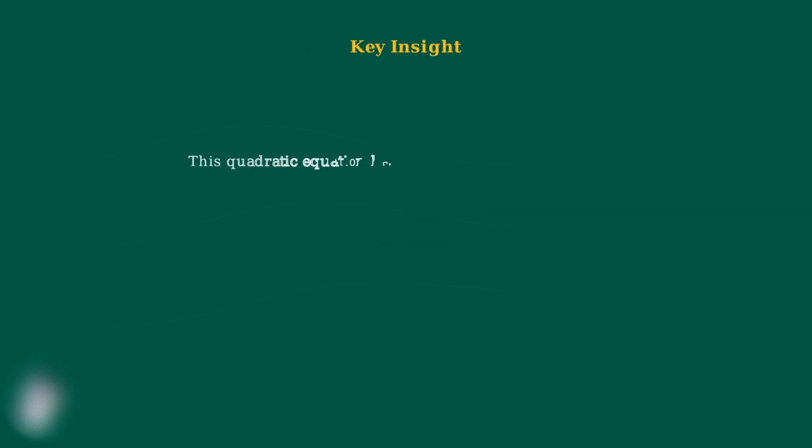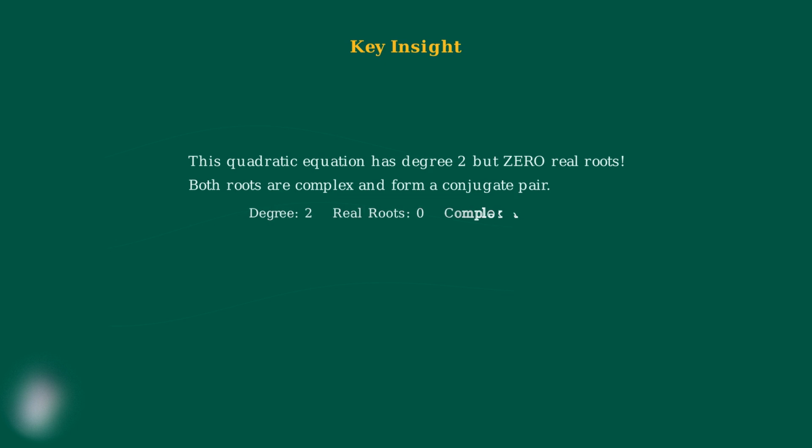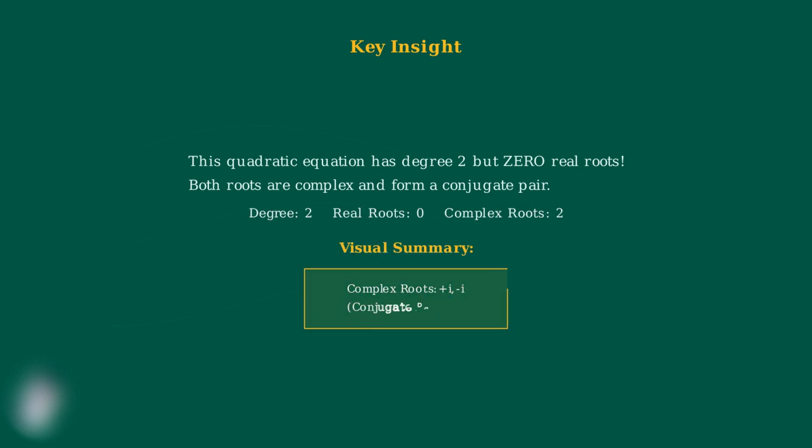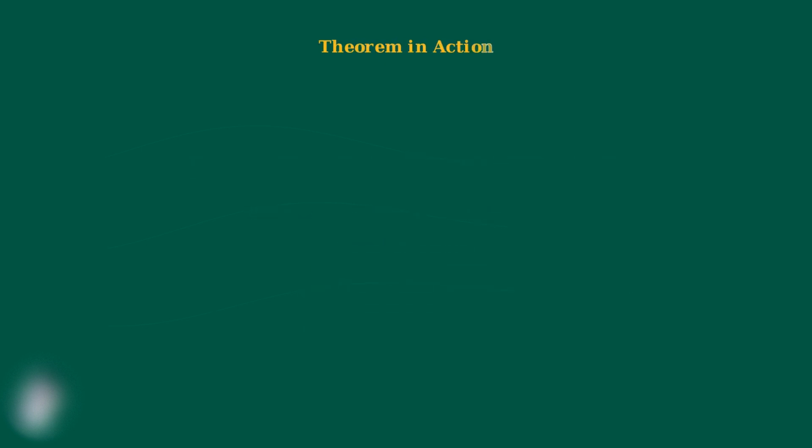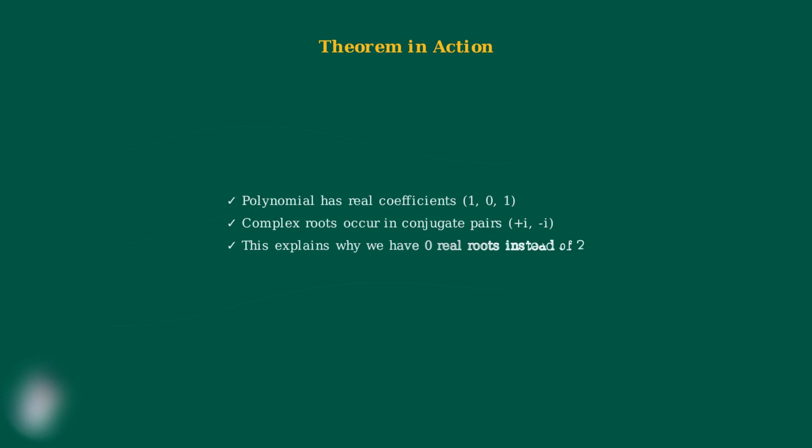Here's the key insight. This quadratic equation has degree 2, but it has 0 real roots. Both of its roots are complex numbers that form a conjugate pair. This perfectly demonstrates how the complex conjugate root theorem explains why polynomials can have fewer real roots than their degree. This example perfectly demonstrates the theorem in action. Our polynomial x squared plus 1 has real coefficients, and its complex roots do indeed occur in conjugate pairs. This theorem explains why we have 0 real roots instead of the maximum possible 2 real roots for a degree 2 polynomial.